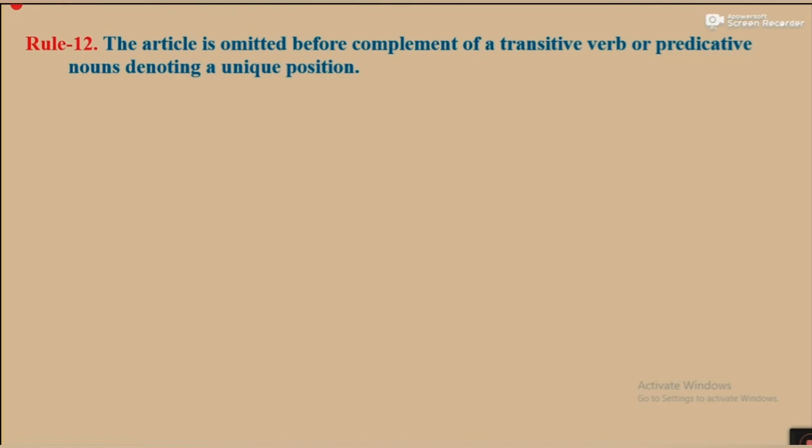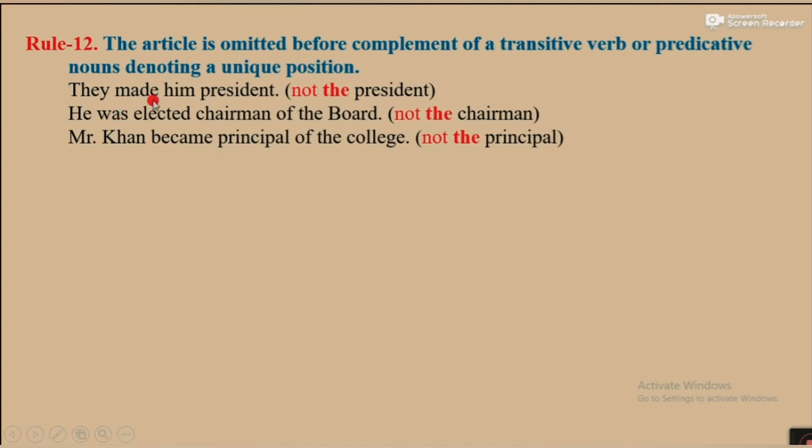And it describes the subject of the verb. Okay, so if the complement describes the object, it is called object complement, and if it describes the subject, it is called subject complement. For example, they made him president.